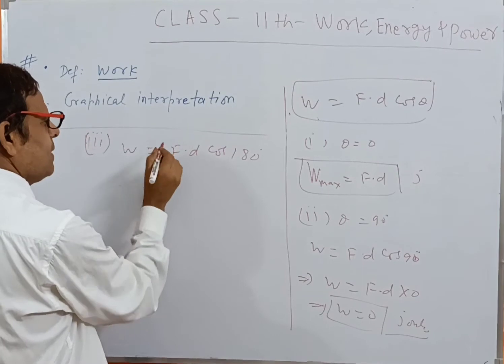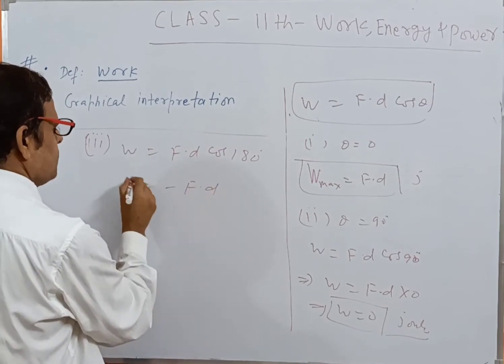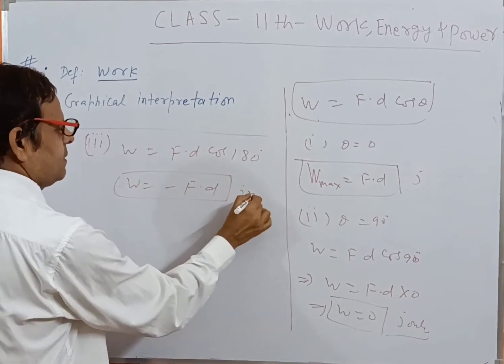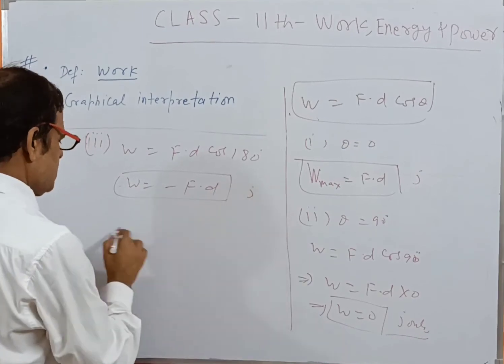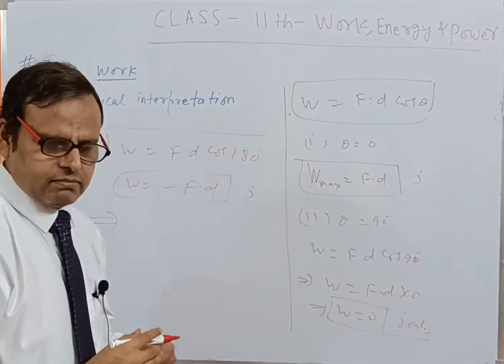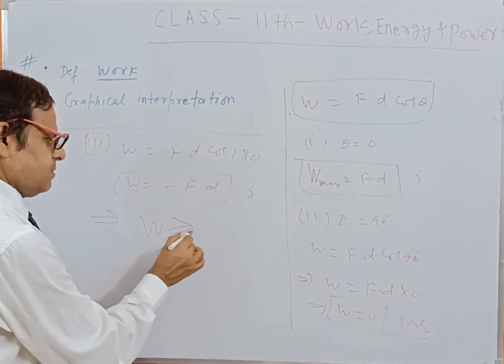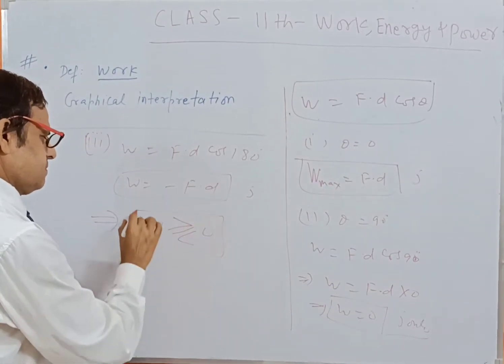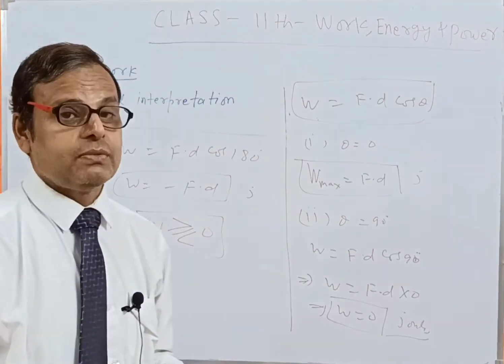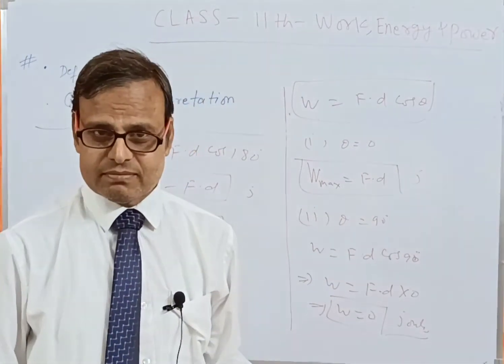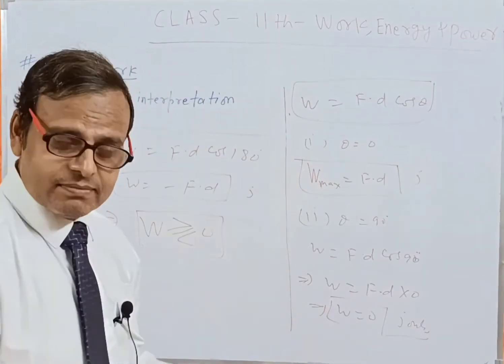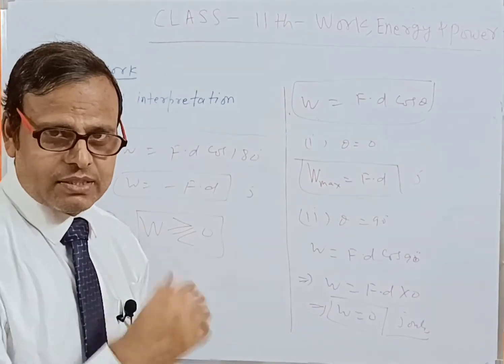Cos 180 means minus 1, so work is equal to negative F into d. What is the conclusion? Work could be 0, work could be negative, work could be positive, depending upon theta. I think you have got it.